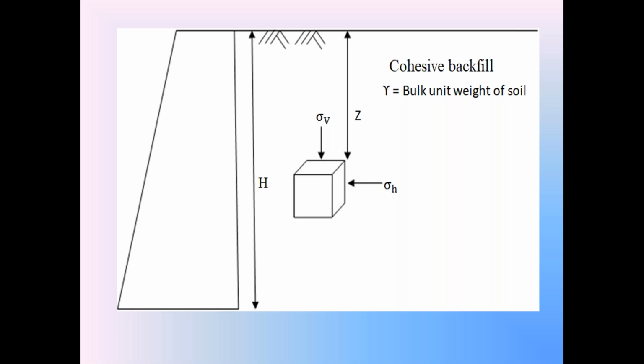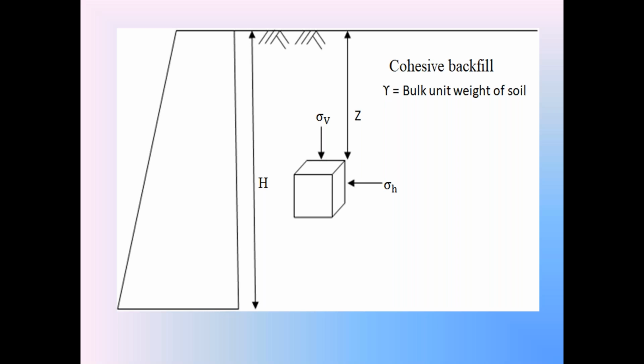So in the rest condition, the soil element is subjected to two normal stresses, sigma V and sigma H. No shear stress is acting on the soil element on any plane.